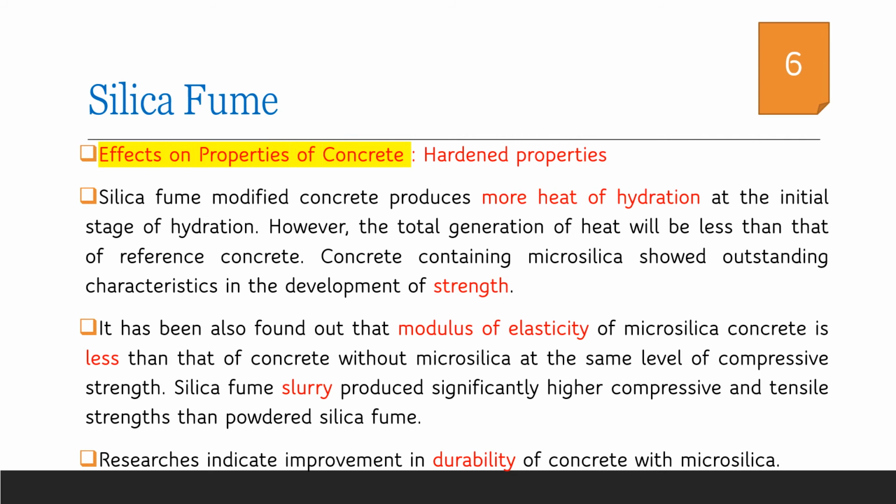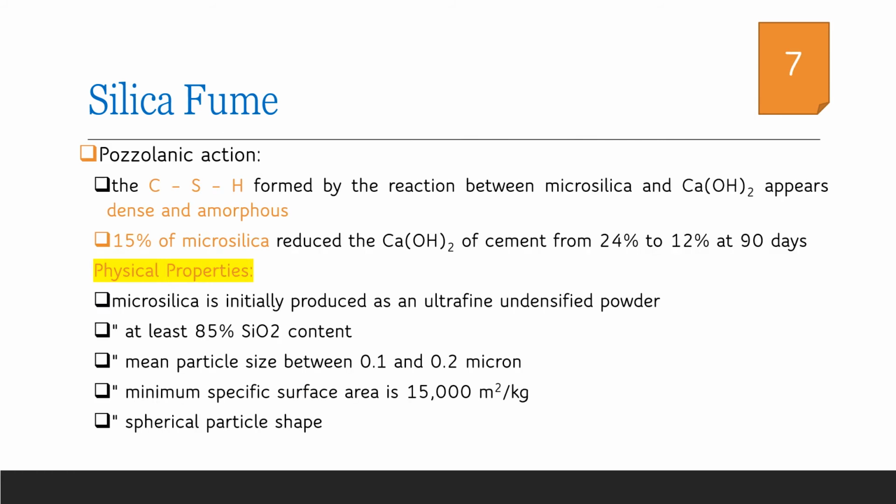Also, among the different types of silica fume, slurry produced significantly high compressive and tensile strength compared to the powdered silica fume. Researchers also indicate that there is an increase in the durability of concrete due to the incorporation of silica fume, owing to its smaller particle size. The pozzolanic action of silica fume is such that it reacts with calcium hydroxide formed during the hydration of cement and forms CSH gel.